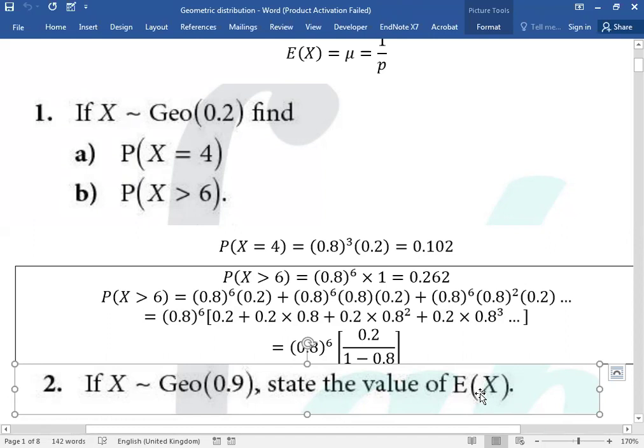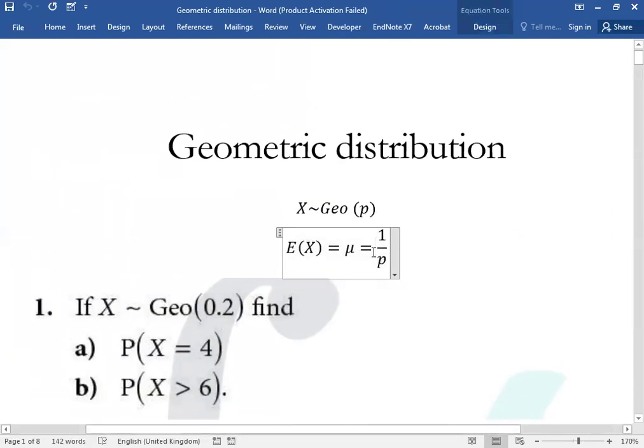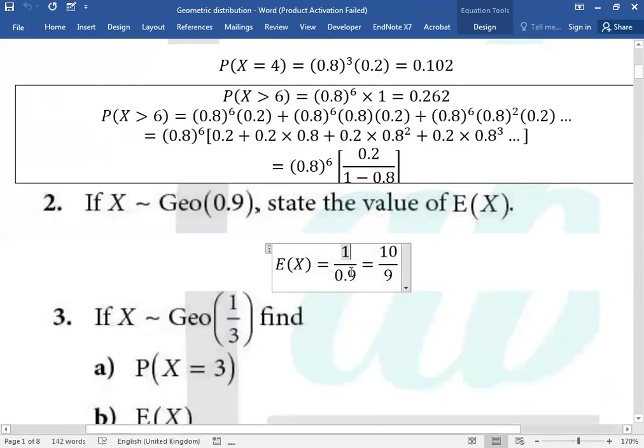How do we find expectation in geometric? It was done above, it is 1/p. Same as before, it is still continuing, everything is the same. So expectation is 1/0.9 which is 10/9.